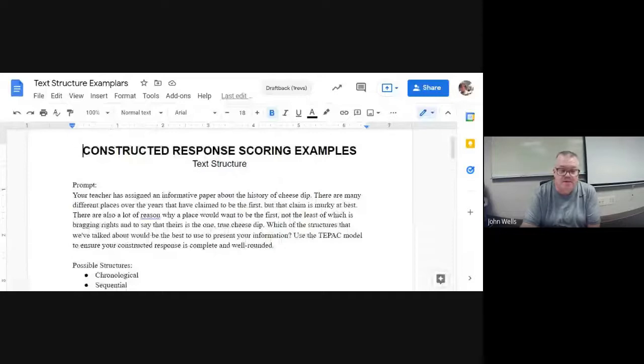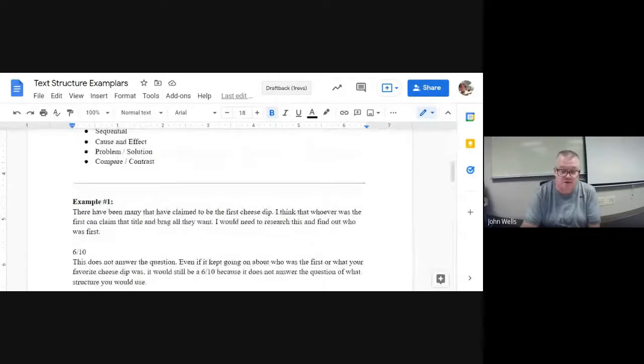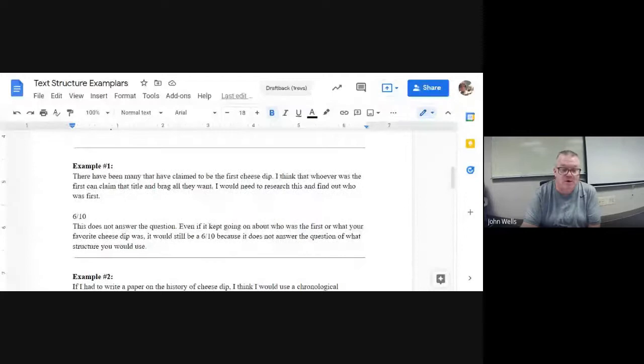Let's assume that the assignment was this. You've been asked to write an informative paper about cheese dip. Which structure would you most likely use? Number one, here's the first example. There have been many that have claimed to be the first cheese dip. I think that whoever was the first can claim the title and brag all they want. I would need to research this and find out who was first.